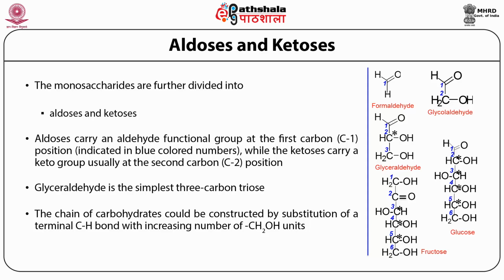Looking at the basic definition of aldose and ketose, we can say that glucose is an aldohexose, which means that glucose has 6 carbon atoms and an aldehyde as its functional group, while fructose is a ketohexose, which means that fructose also has 6 carbons just like glucose, but instead of an aldehyde group, it has a keto group at the C2 position.